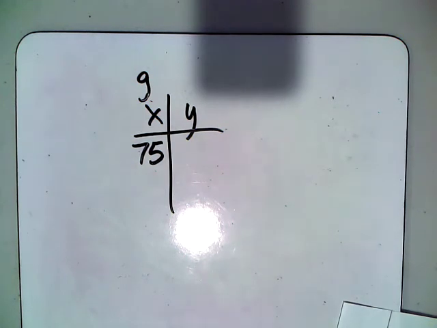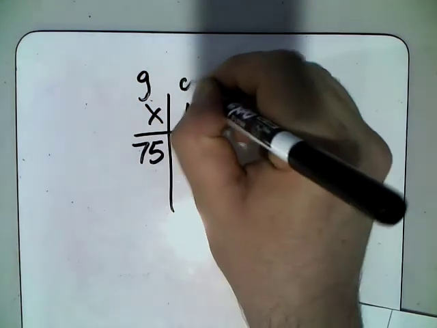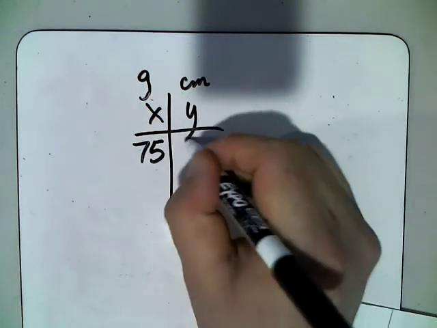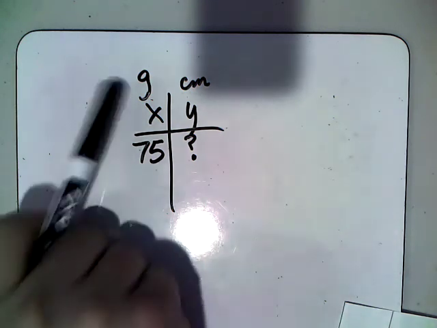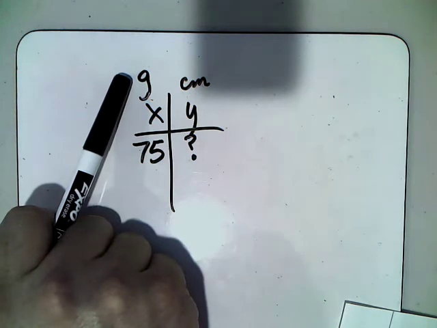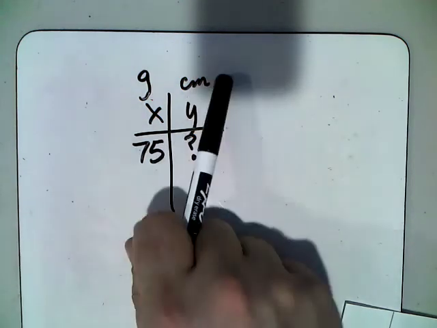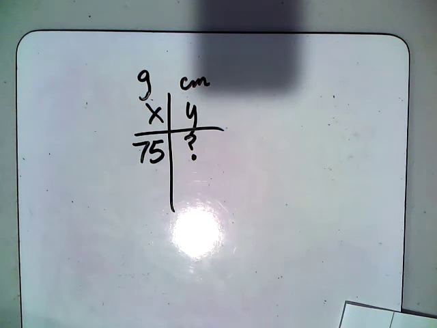So how far will it stretch? Well, previously in the problem, we're measuring that in centimeters. I don't know yet how far it will stretch, but that distance I want to be my output. So grams will be my input and centimeters will be my output here.